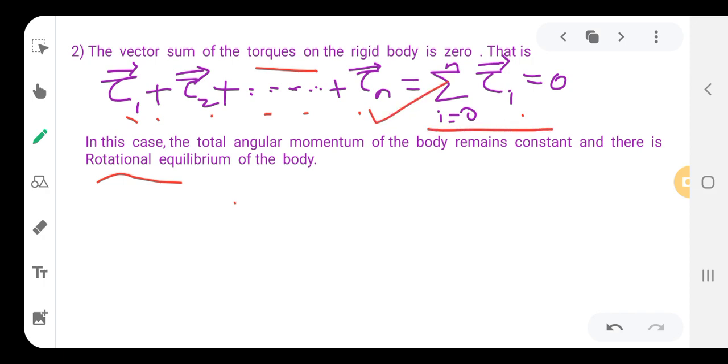Summation of tau i vector is equal to 0. Therefore there is no change in the angular momentum of the body, and the net torque remains 0. Therefore the body is said to be in rotational equilibrium. So these are the two conditions for the equilibrium of rigid bodies, right?